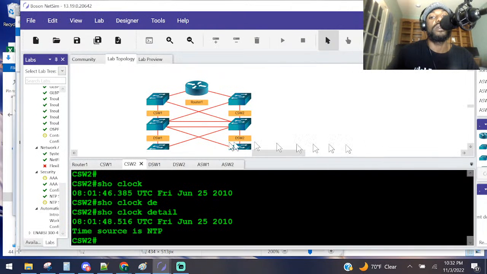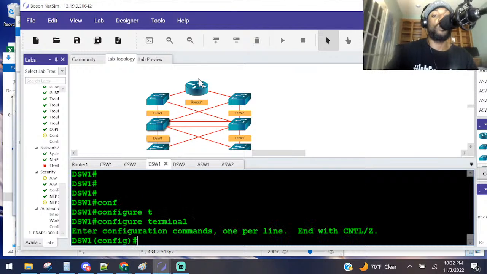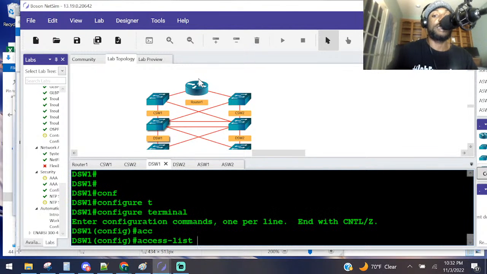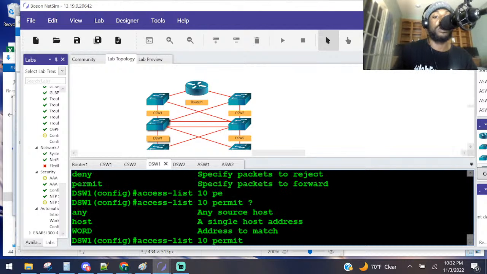DSW1 lies over here. We are going to say global config mode, access list. They said to give it an access list of what? Let me see what they said. Give it an access list of 10. And then we're going to permit. You could do host and then put a single host, but we're just going to put the IP address. What's the IP address that they want us to use?